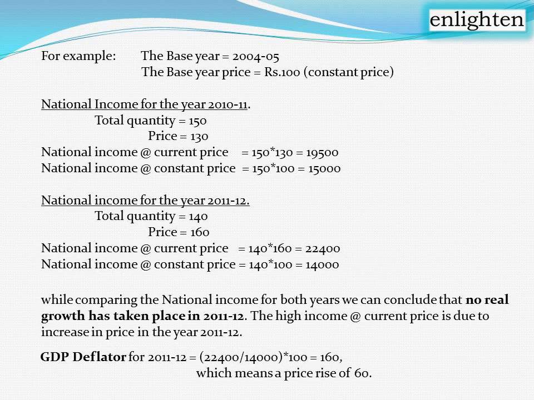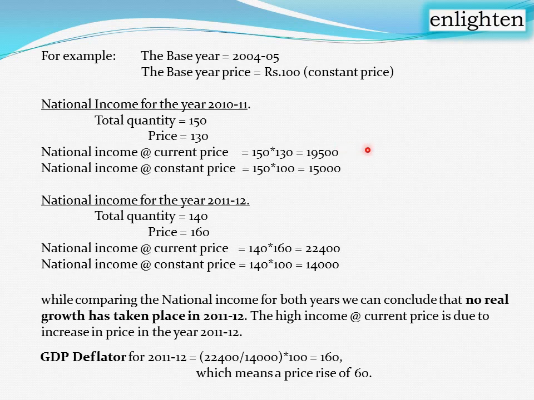So we have seen before that in order to compare GDP of two different years, we have to consider the real GDP as the base value, right? For example, 19,500 is the nominal GDP of 2010-11, and 22,400 is the nominal GDP of 2011-12.